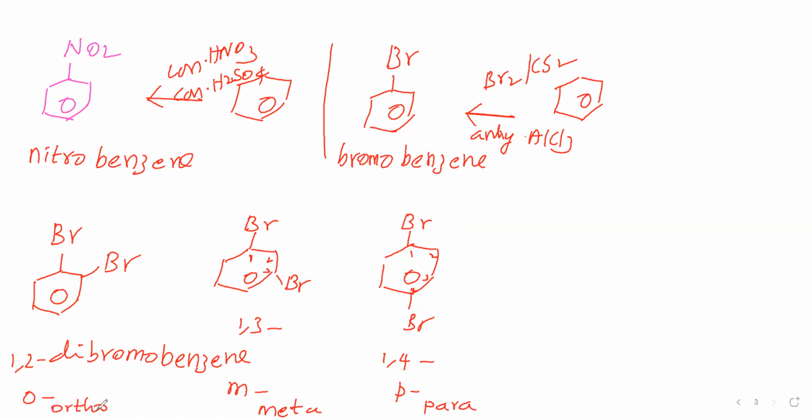So ortho-dibromobenzene means the carbons carrying the substituents are neighbors. Here the carbon atoms are alternate. Here the carbon atoms are exactly opposite to each other. Okay. Next compound we will take.